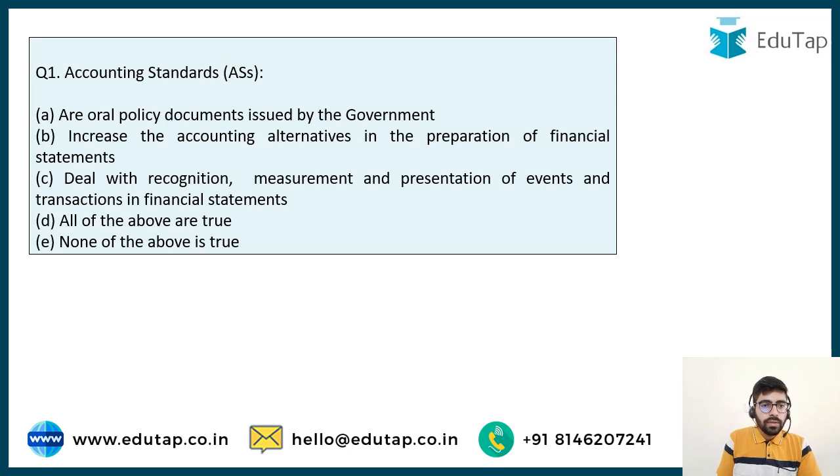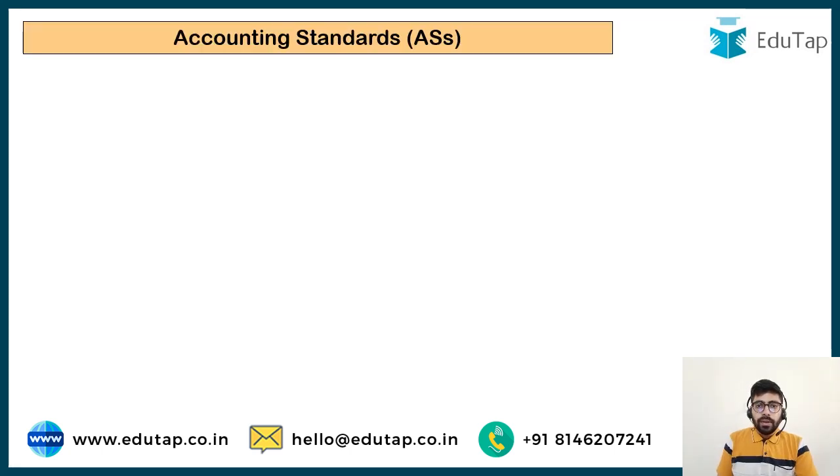So first question is accounting standards. Options are: oral policy documents issued by the government, increase the accounting alternatives in the preparation of financial statements, deal with recognition, measurement and presentation of events and transactions in financial statements. All of the above are true or none of the above is true. So let's talk about accounting standards.